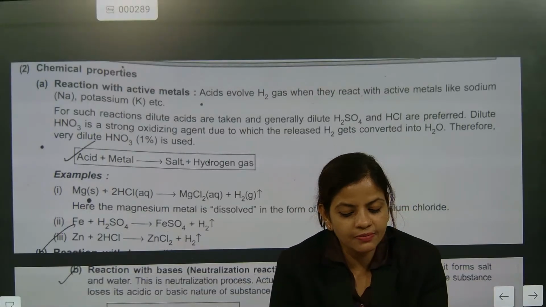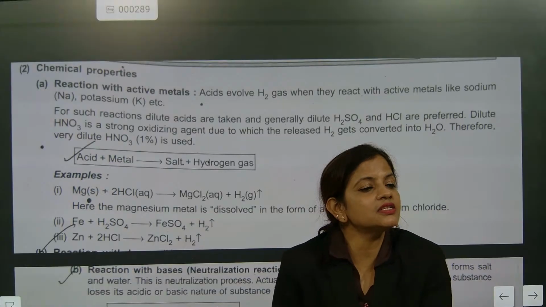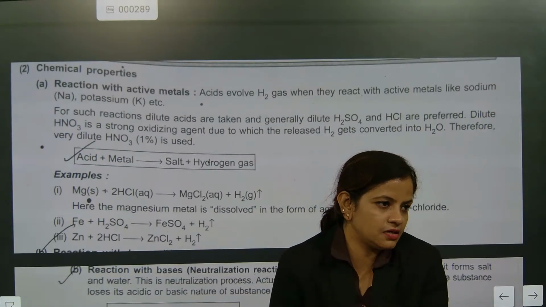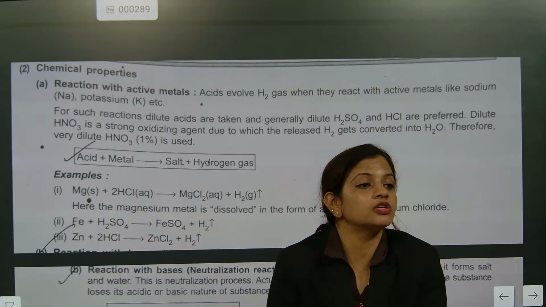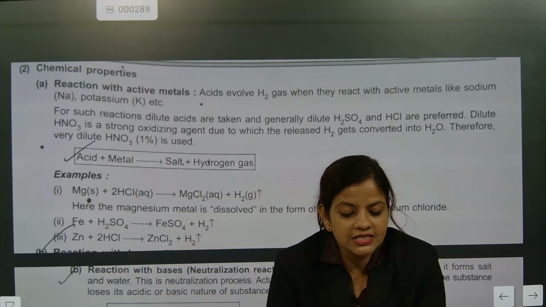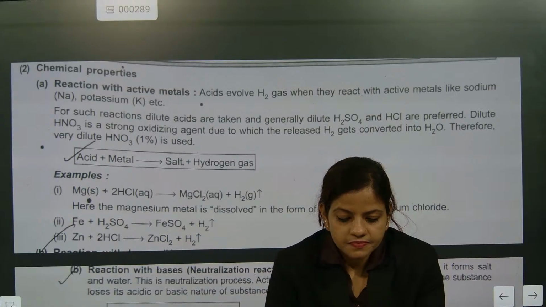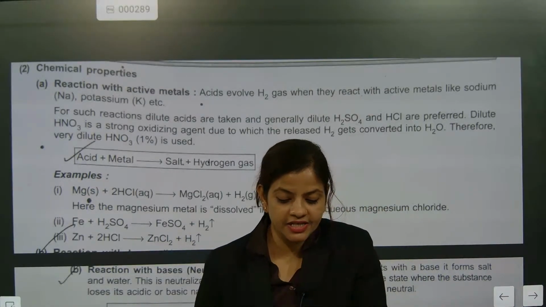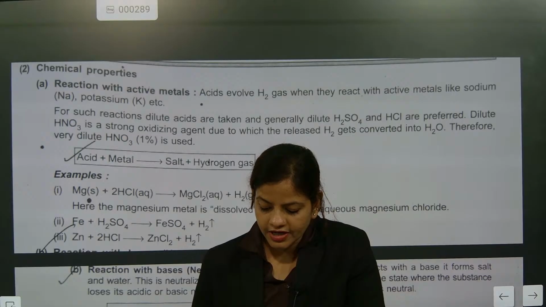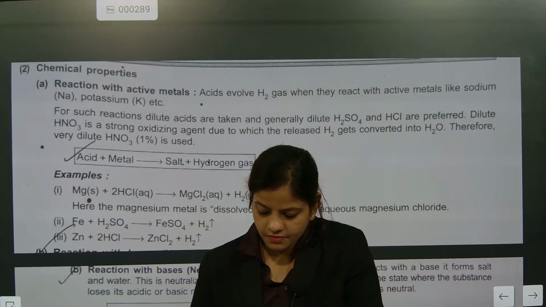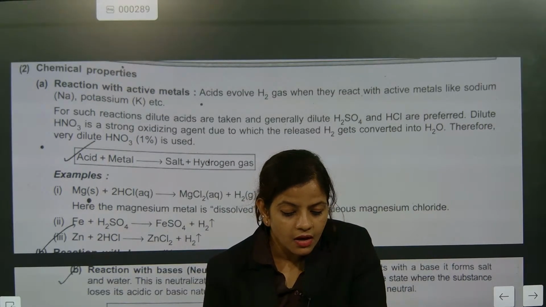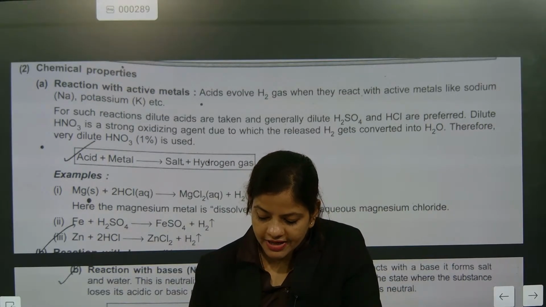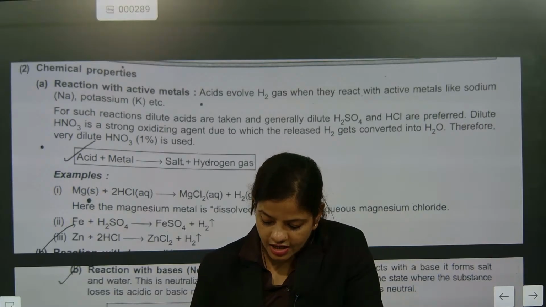So for the simple part, I am telling you to remember all the metals are basic and metal oxides are basic oxides. Note down, all the metals are basic and all the metal oxides are basic oxides.